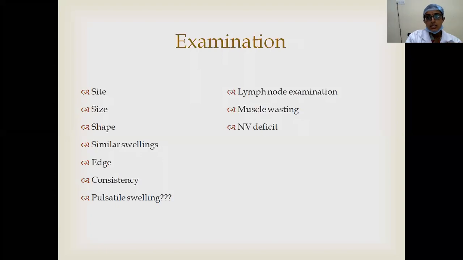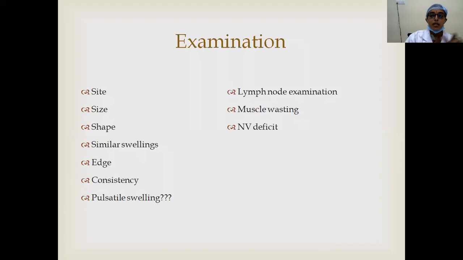Coming to the consistency of the tumors. Mostly they are bony hard. However, in malignant tumors, there is variegated consistency. That is, some parts of the tumor are hard, some parts firm, and some parts soft. So this variable consistency is usually characteristic of malignant tumors.